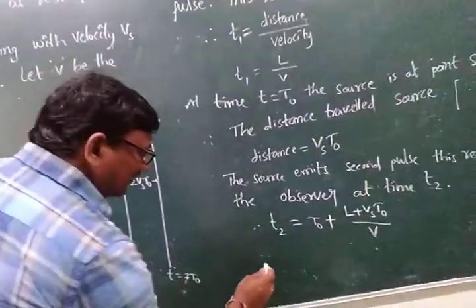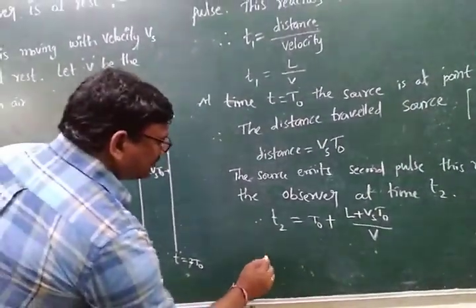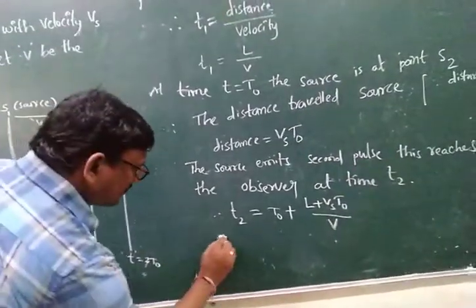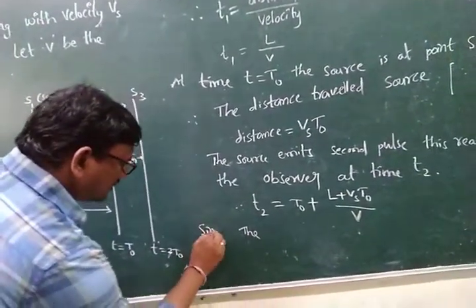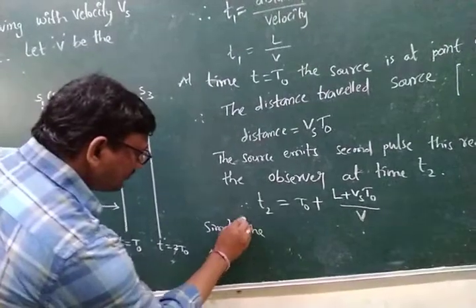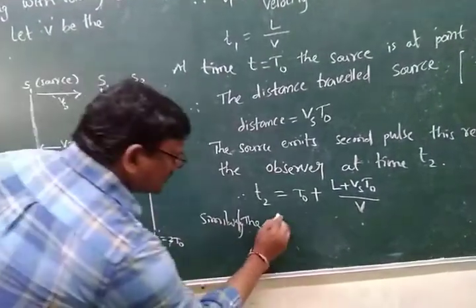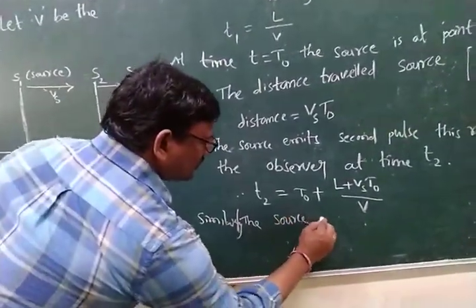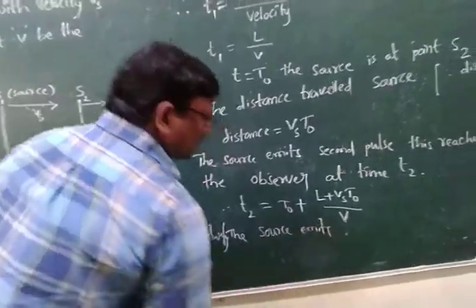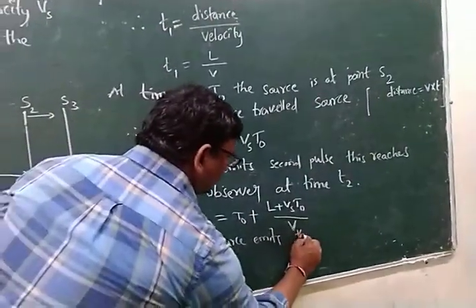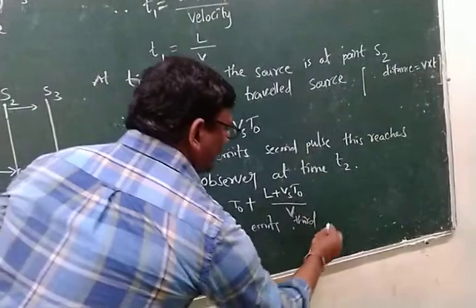Therefore, similarly, the source emits the third pulse.